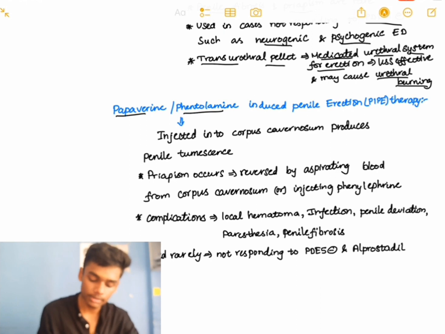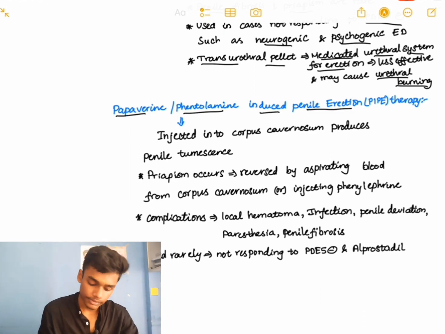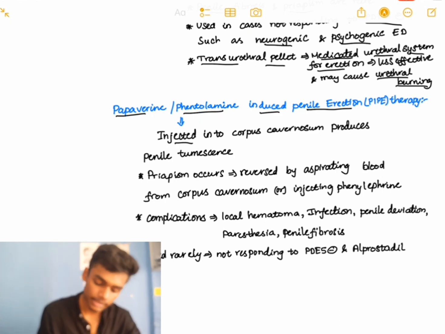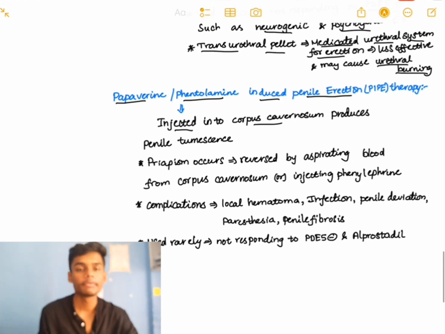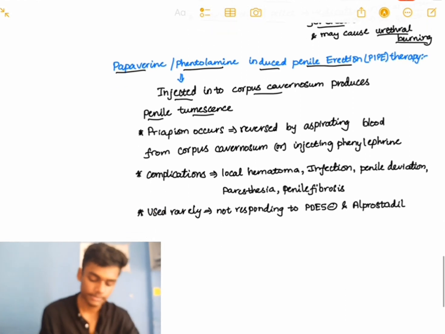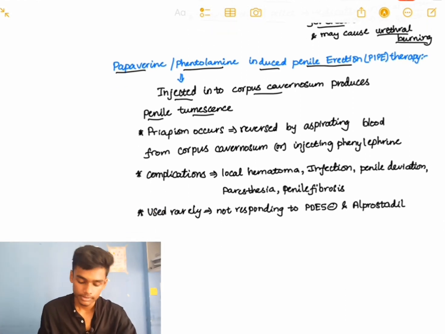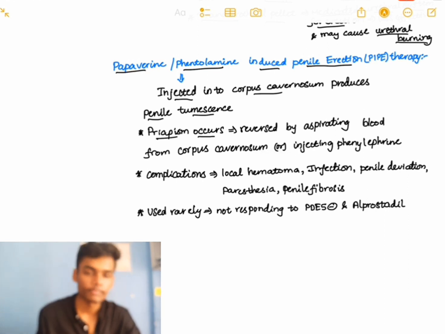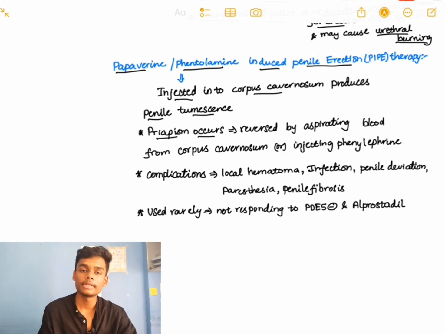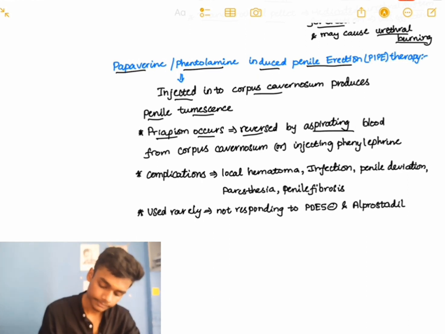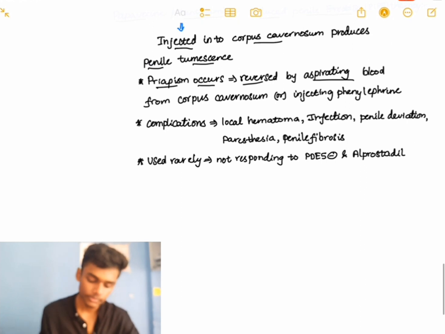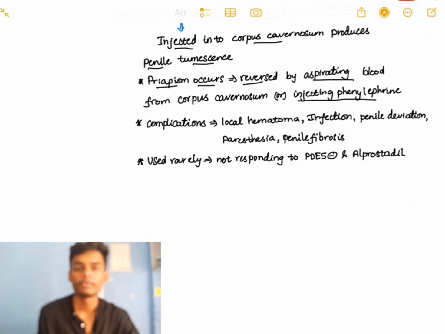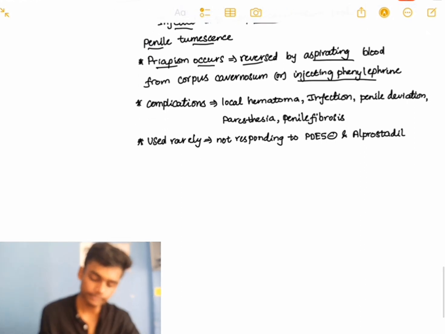Papaverine or phentolamine induce penile erection. When papaverine, with or without phentolamine, is injected into the corpus cavernosum, it will produce penile tumescence. Priapism can occur with it, but it can be reversed by aspirating the blood from the corpus cavernosum, or we can inject phenylephrine, which will constrict the blood vessels.